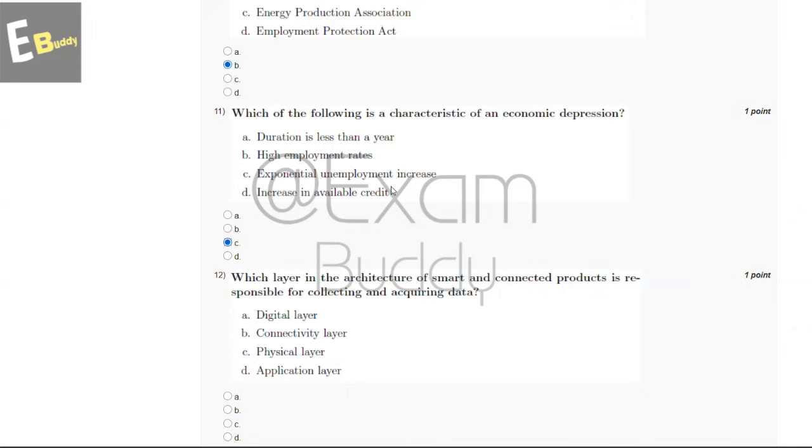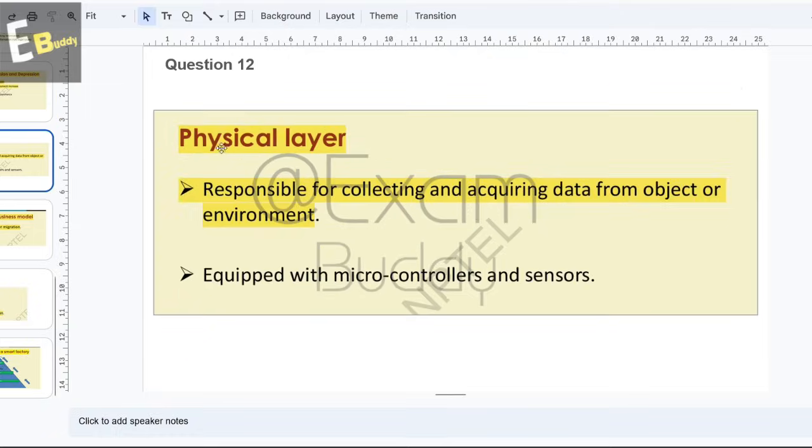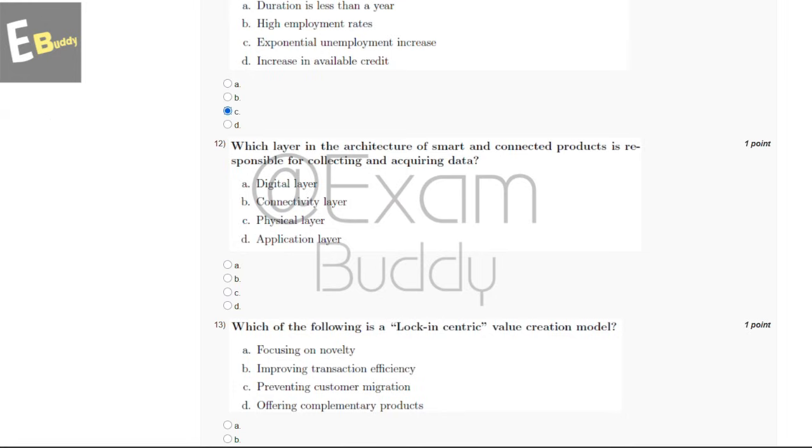And now let's go to our question number 12. Which layer in the architecture of a smart and connected product is responsible for collecting and acquiring data? So these are the options: digital layer, connectivity layer, physical layer, application layer. So now let's check the explanation. So explanation says physical layer, responsible for collecting and acquiring data from object or environment. So the answer of our 12th question is C, physical layer.